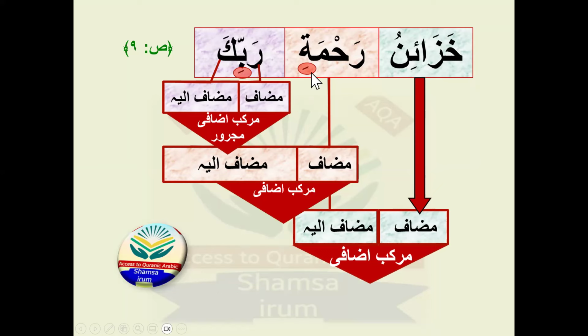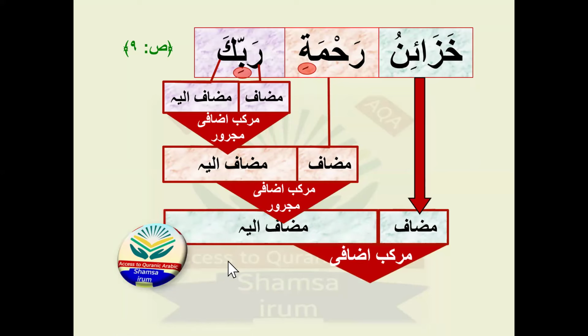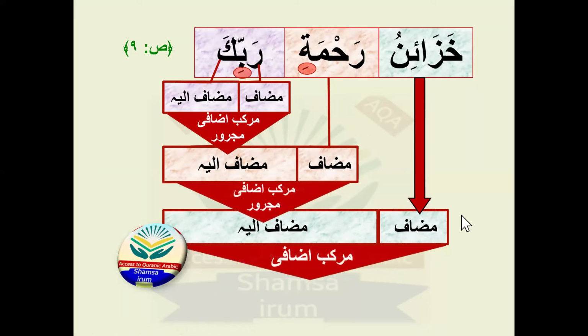And now rahmati is mudaf plus mudafun ilay. So this mudaf will not be alone, it will include its mudafun ilay as well. This whole one is mudafun ilay for the mudaf khaza'inu. So khaza'inu mudaf, rahmati rabbika, this is the whole murakkab izafi.